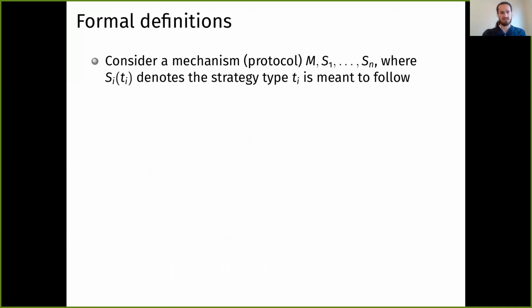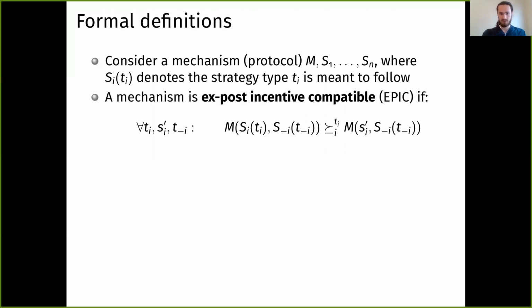So now that we've seen this example, we can do our formal definitions. Consider a mechanism M and S1 through Sn, where S_i(T_i) denotes the strategy that player i is meant to use when their type is T_i. So S_i(T_i) tells player i how to play.